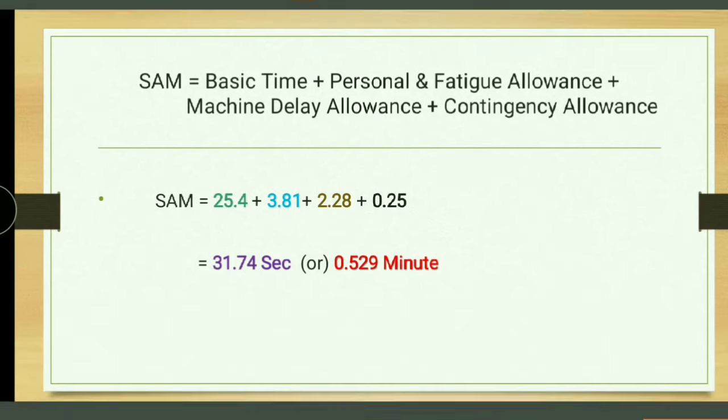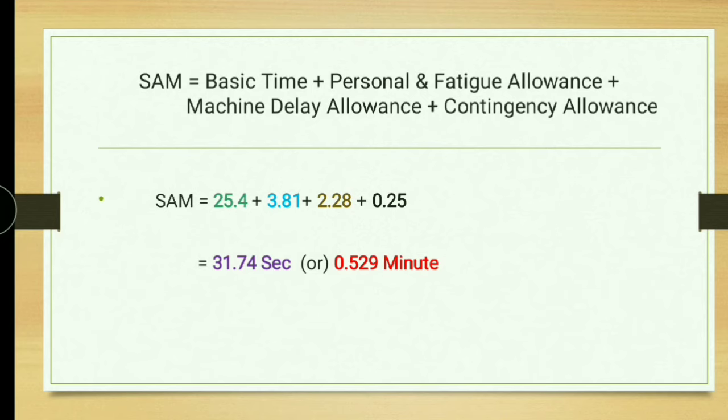When you add all these, you get 31.74 seconds. If you divide that by 60, you get SAM, that is 0.529 minutes. That is the SAM for the particular operation.